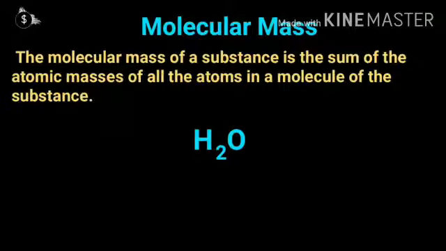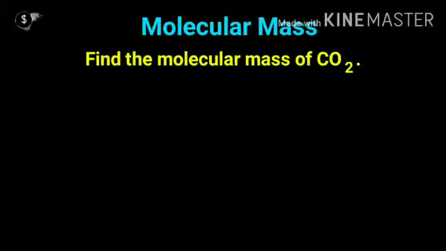Like H2O. So what atoms are present in H2O? Hydrogen and oxygen. And the molecular mass will be the atomic masses of all atoms, like the atomic mass of hydrogen and the atomic mass of oxygen, and their sum. In the same way, find the molecular mass of carbon dioxide. What will it be? The molecular mass of carbon dioxide will be the atomic mass of carbon plus 2 multiplied by the atomic mass of oxygen. Like this we can calculate it.